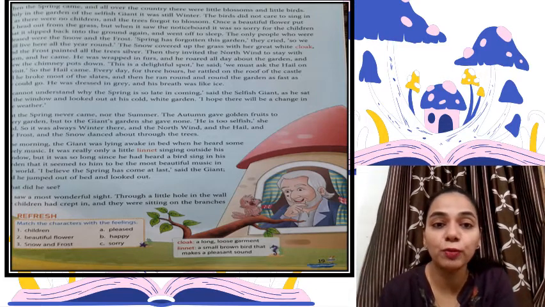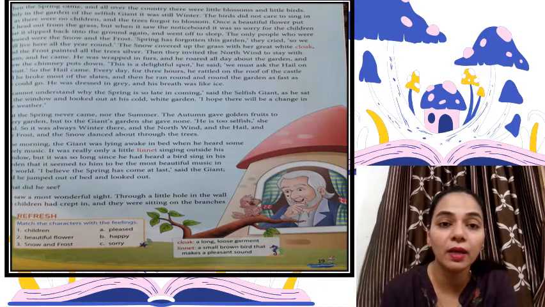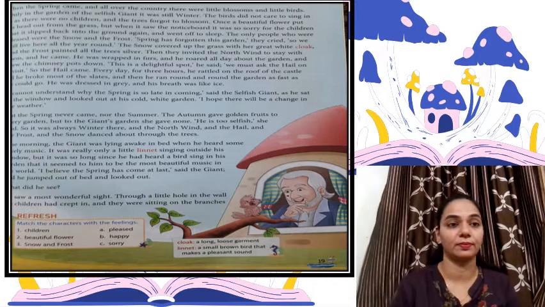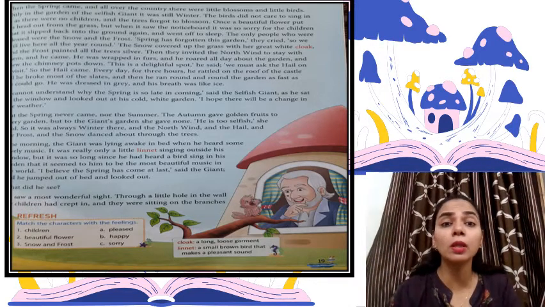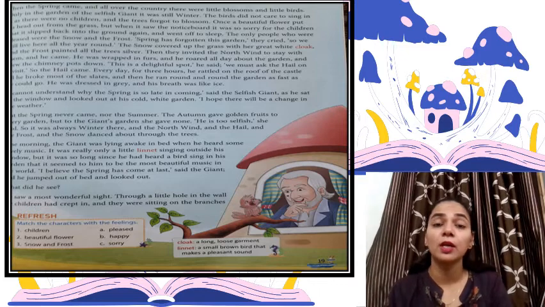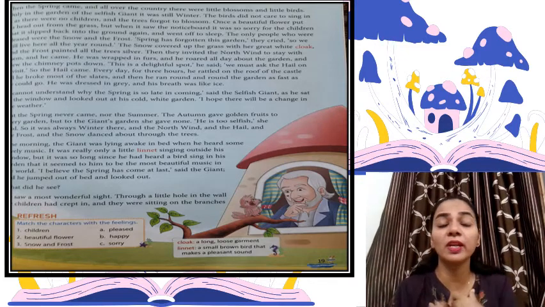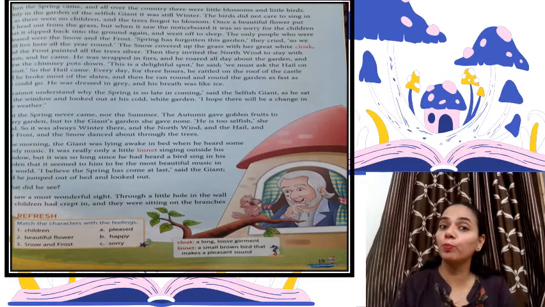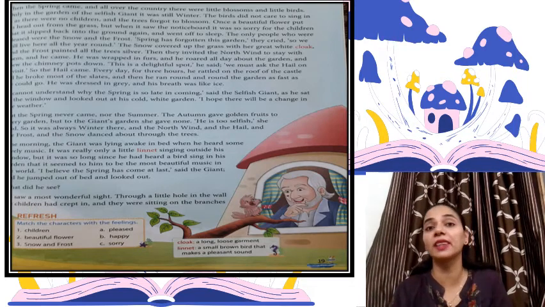This is a delightful spot, he said. And one day what happened? He was wrapped in furs and he rode all the day about the garden, right? So the north wind was called, and he was wearing the fur, right? And he used to roar all day and he blew the chimney pots. He liked the place so much, right, that he said that this is a delightful spot, and now he wanted to call hail.